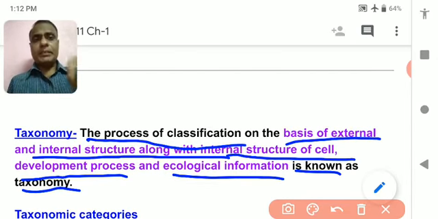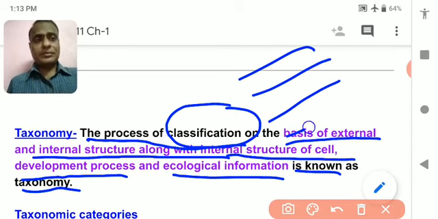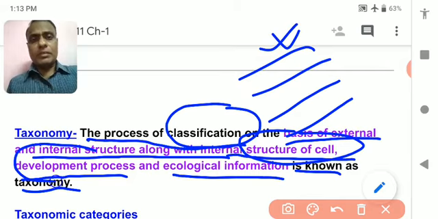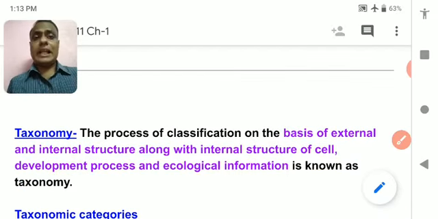In very simple language, if I say, taxonomy is the process of classification in which organisms are categorized, means classified, on the basis of their external features, internal features, features of the structure of the cell, their method of development or development process, and the way they interact with their environment, or the ecological information that we get regarding that organism.